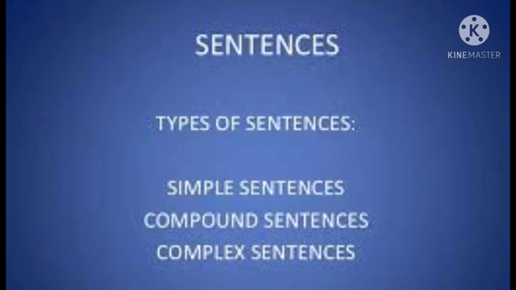Then the third one is the complex sentence. A complex sentence means it is a combination of an independent clause and a dependent clause or clauses. It may contain one dependent clause, two dependent clauses, how many we don't know, but minimum there will be an independent clause and a dependent clause. And in 90% of the sentences we can see the punctuation comma, but we cannot see the FANBOYS in complex sentences. So I hope you understood up to this.